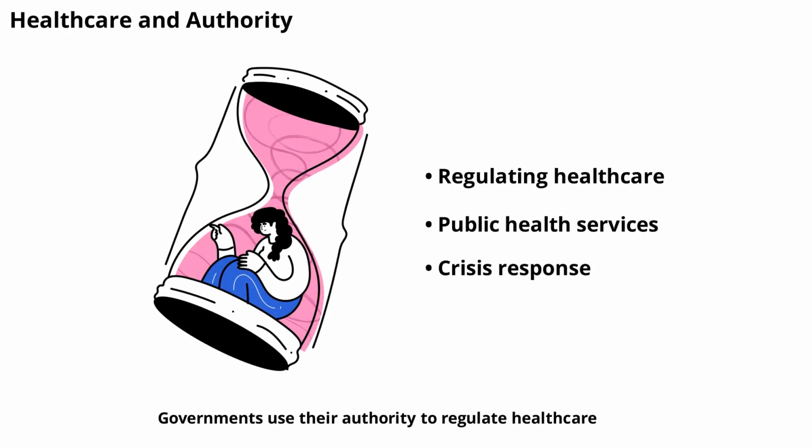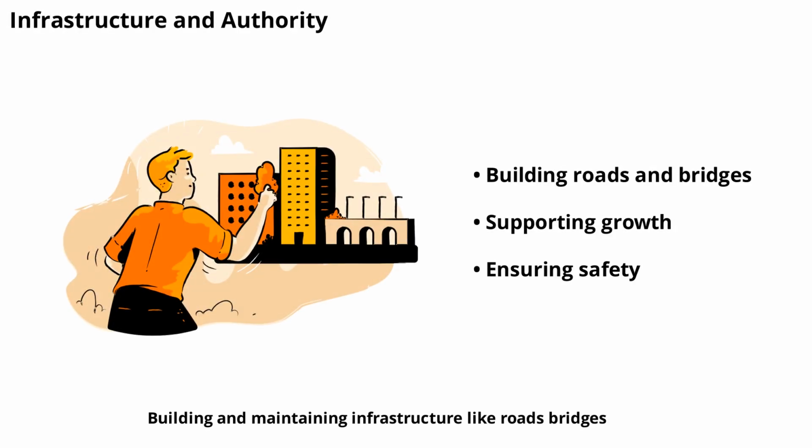Governments use their authority to regulate healthcare, provide public health services, and respond to health crises. Authority in healthcare ensures that everyone has access to medical care and that public health is protected. Building and maintaining infrastructure, like roads, bridges, and utilities, is a key responsibility of government authority. These projects support economic growth and improve daily life. Authority ensures that infrastructure is safe, reliable, and accessible to all.